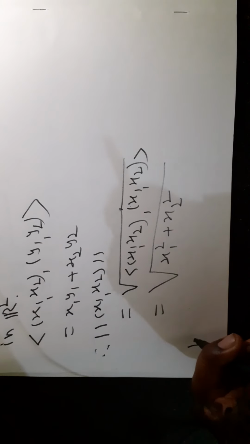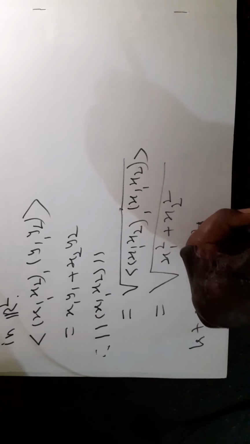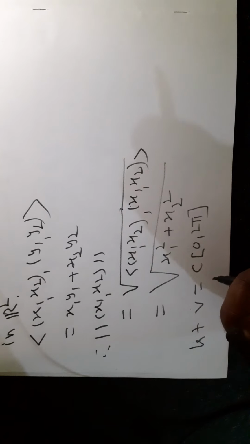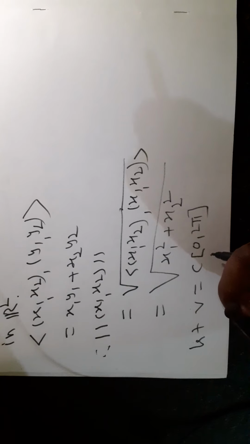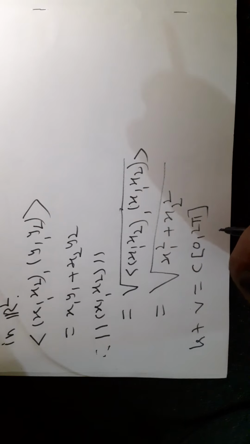Now let V be equal to C[0, 2 pi], that is the vector space of real valued continuous functions defined on the closed interval 0 to 2 pi. This is a real vector space. It consists of all the functions which are continuous on the closed interval and which are real valued. Now this vector space is also a normed linear space.